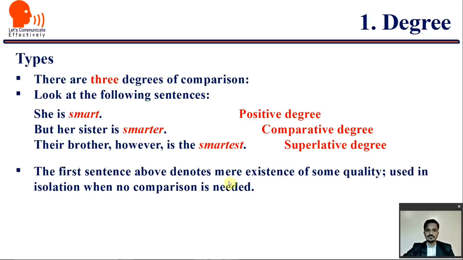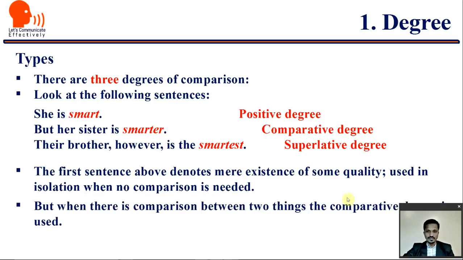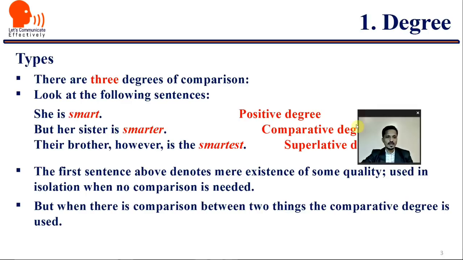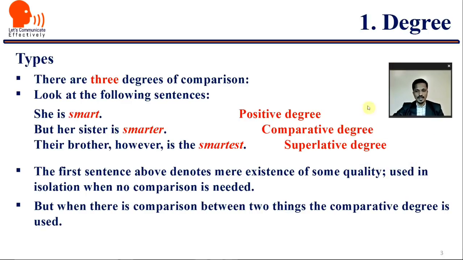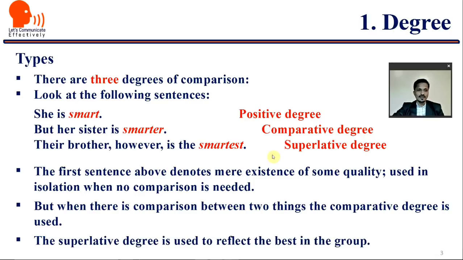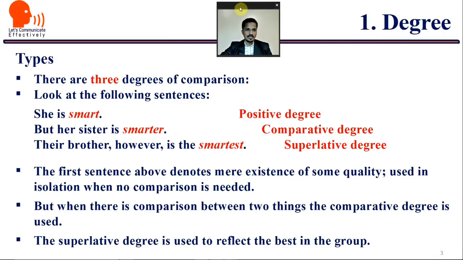So the first sentence denotes mere existence of some quality and it is used in isolation when there is no need of any comparison. But when there is comparison between two things, the comparative degree is used, and the superlative degree is used to reflect the best in the group. Now in the third sentence, amongst these three, the brother is the smartest.